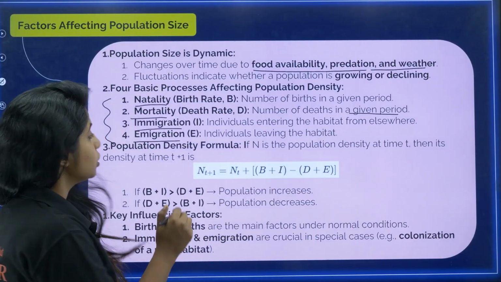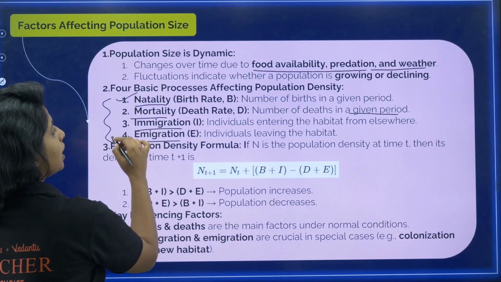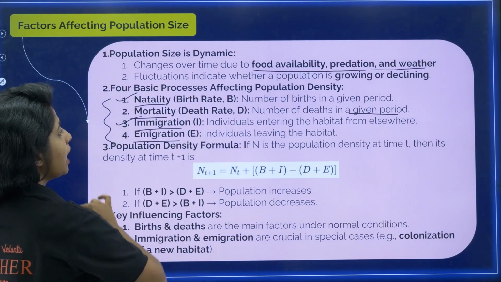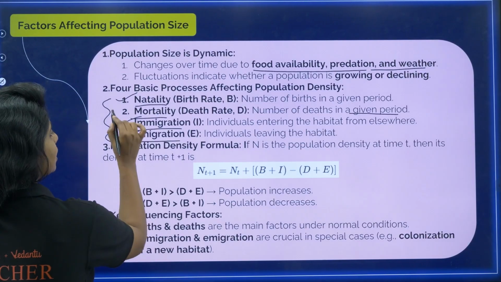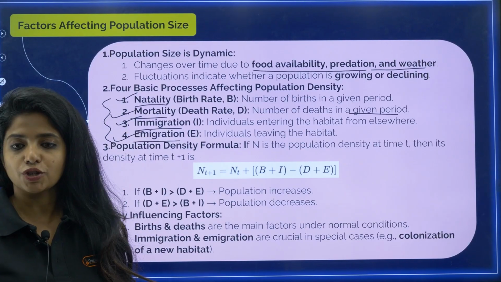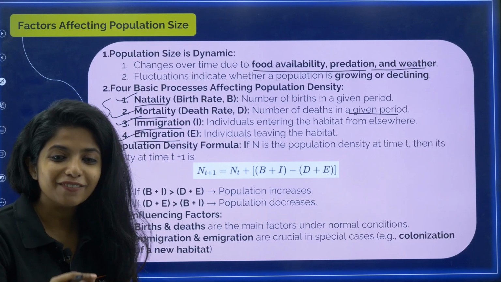So there are two factors which are going to increase the population density, that is natality and immigration. There are two factors that are going to decrease the population density, that is mortality and emigration. Okay, please remember E for exit.